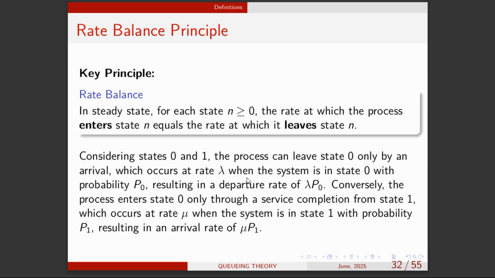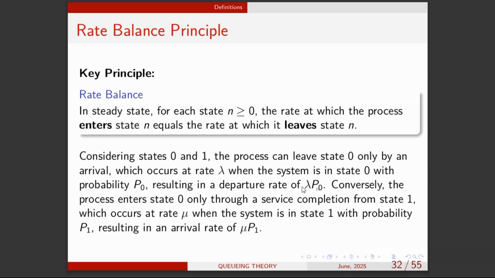You get it? So the process can leave state 0 only by an arrival, which occurs at a rate lambda when the system is in state 0 with probability p naught. You see that? So resulting in a departure rate of what? Lambda p naught. You understand?